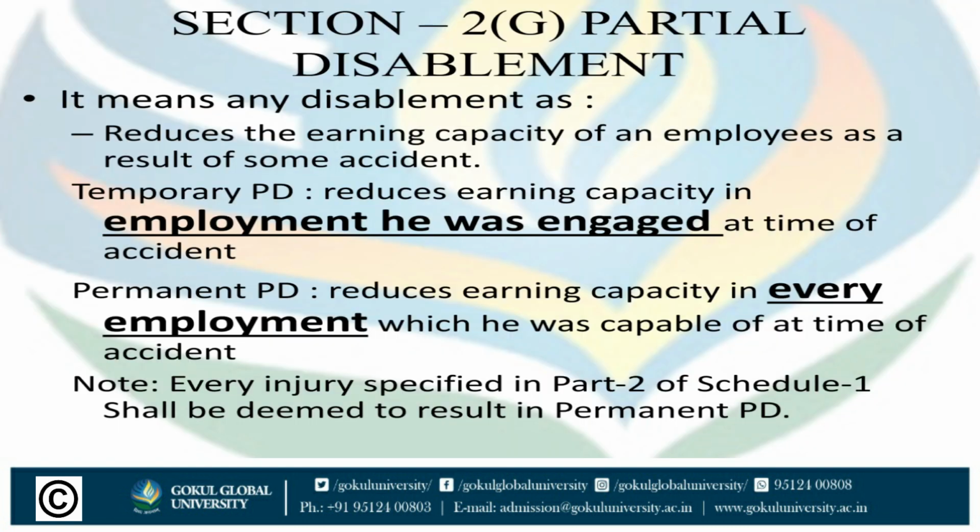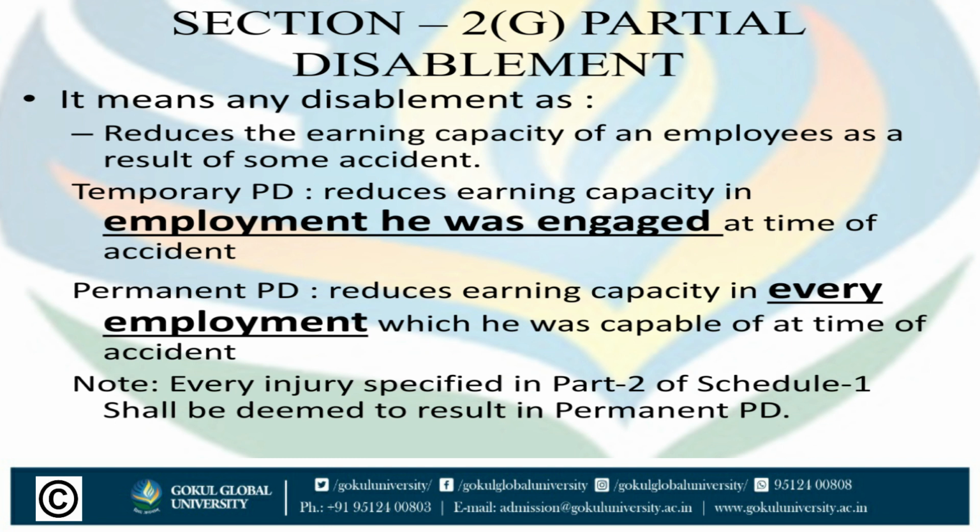Now let us discuss the term partial disablement, section 2G of Employees Compensation Act 1923. Partial disablement means any disablement that has reduced the earning capacity of an employee as a result of some accident. It means it reduces the earning capacity of the employee because of accident.